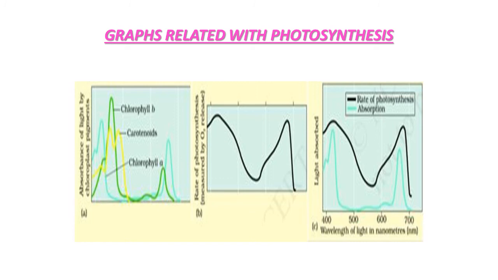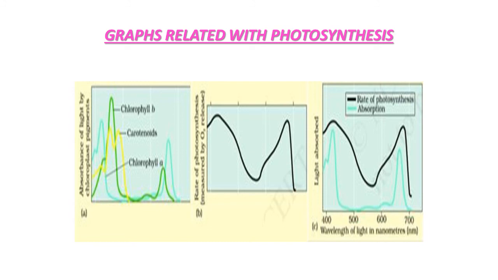The third figure, figure C, shows a complete one-to-one overlap between the absorption spectrum of chlorophyll A and the action spectrum of photosynthesis. Here, on one side you can see the rate of photosynthesis and on the other side you can see the absorption.